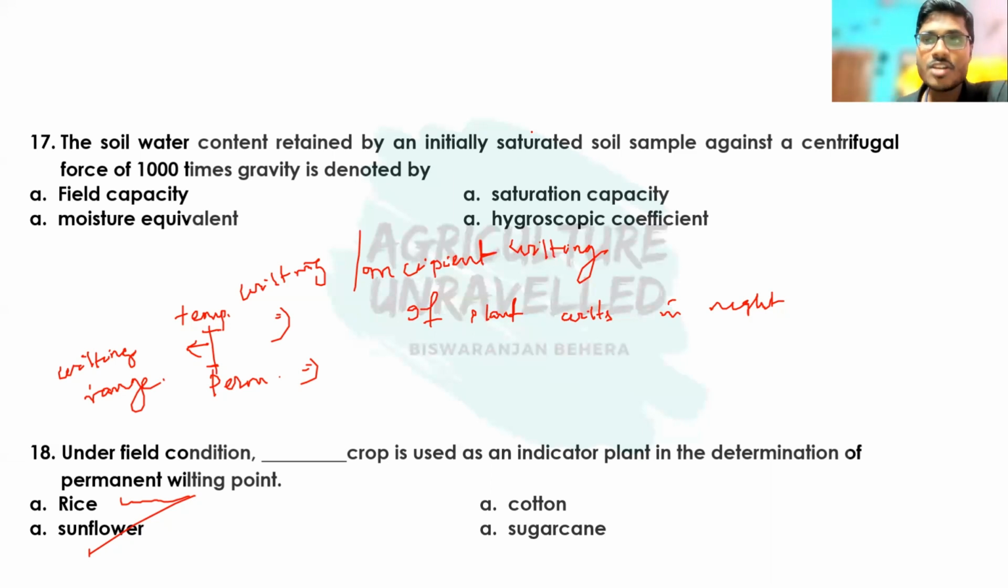So this is the reason why sunflower is taken, because sunflower has a very bigger leaf. So due to its bigger leaf and denser root system, it can easily extract the soil water, and also the evapotranspiration is very high. That is the reason the permanent wilting point measurement is done with sunflower crop only.